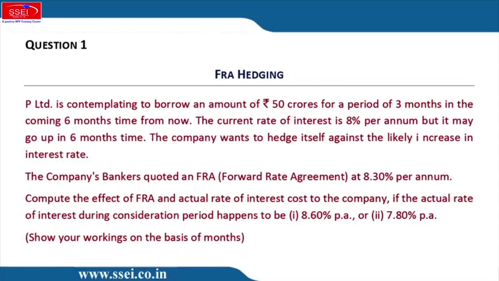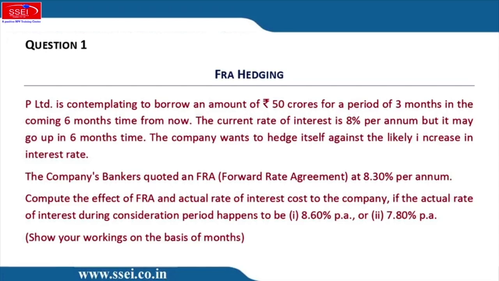So 0.3% of 50 crore into 3 by 12 divided by 1 plus the market rate 0.086 by 4. I repeat, 8.6 minus 8.3, that is 0.3% of 50 crores into 3 by 12 divided by 1 plus the market rate, that is 0.086 by 4. So this is the profit on FRA that the bank will give us.